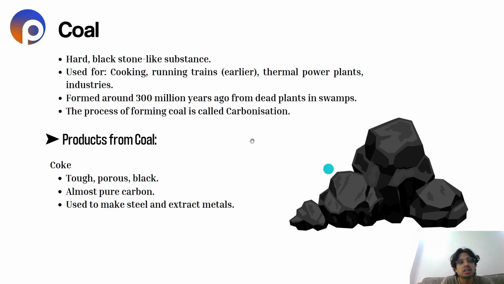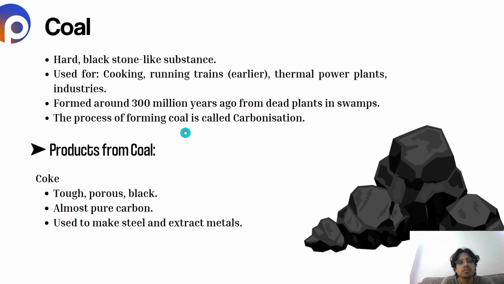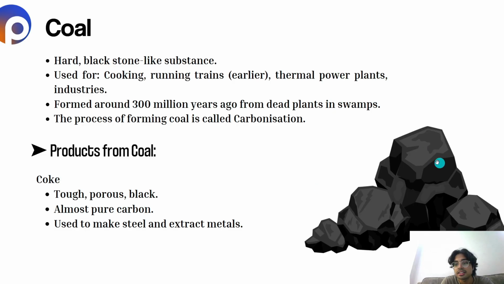So, what is coal? Coal is a hard, black, stone-like substance like this. It is used for cooking in villages, for running trains in earlier times, inside thermal power plants and in industries. It was formed around 300 million years ago from dead plants in swamps. The process of forming coal is called carbonization.